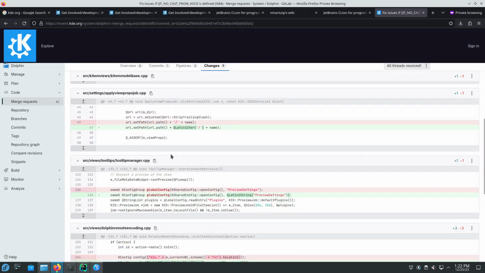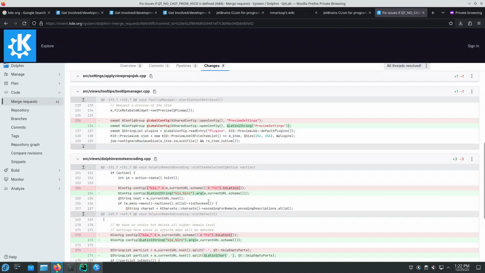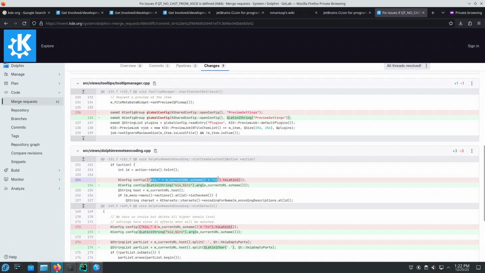And also, instead of concatenating like this, maybe you want to actually format a string using .arg as an example. So instead of concats, you're going to use the method .arg of QString, the basic canonical string type from the Qt framework.